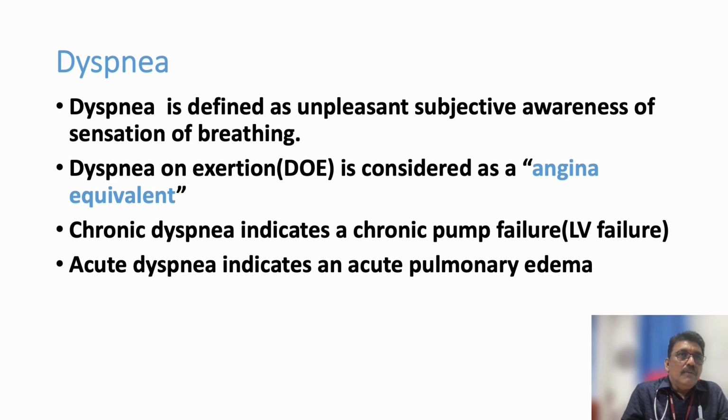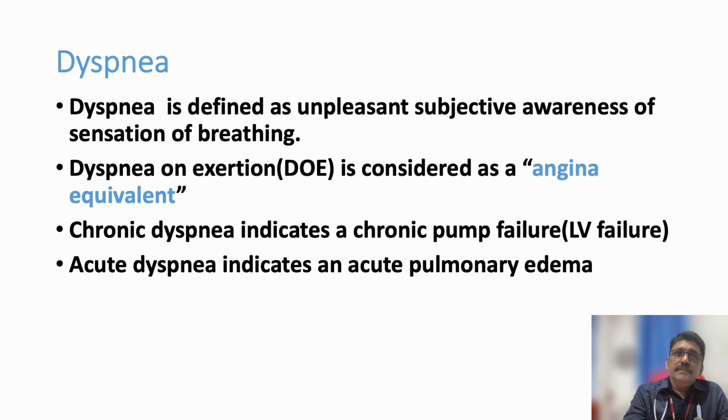Chronic dyspnea always indicates left ventricular failure. Lung diseases are a separate entity. Lung diseases like COPD, ILD, bronchiectasis can produce breathlessness. But in heart disease, chronic dyspnea always indicates left ventricular failure. Right ventricular failure as such will not produce any breathlessness. That produces peripheral edema, ascites, hepatomegaly, splenomegaly, like that. But left ventricular failure will produce pulmonary edema and breathlessness.